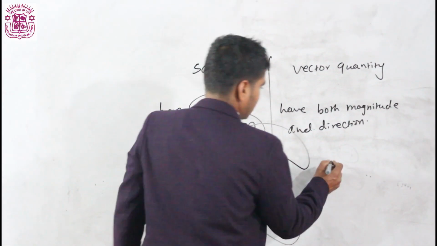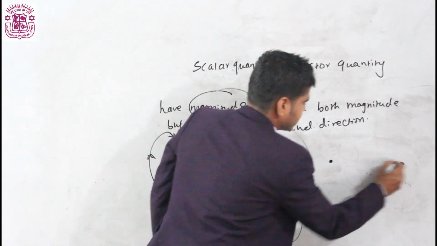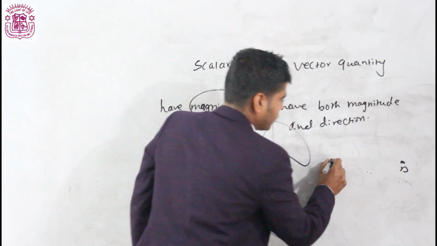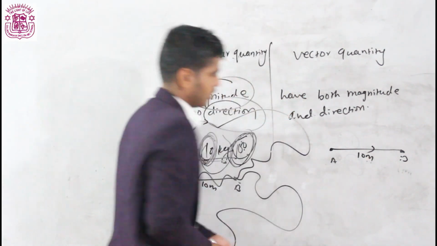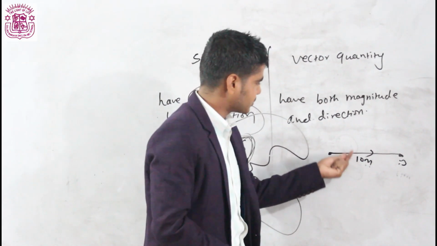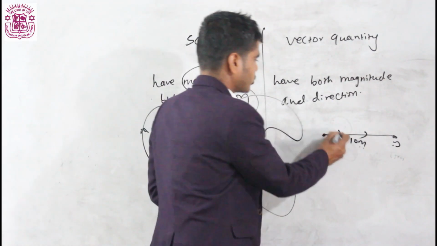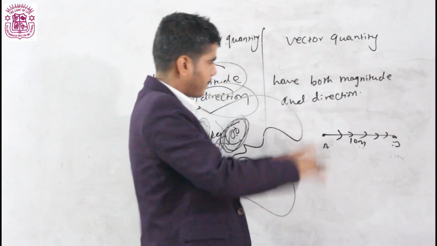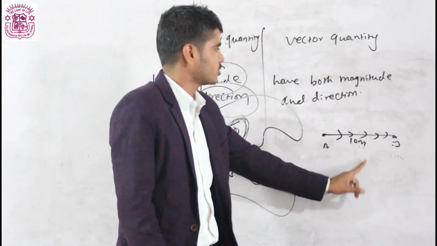For example, the same point, you are going from A to B. I copy this distance here, A to B. If you are following this straight distance, 10 meter, it has both magnitude and direction here. Magnitude 10 meter, direction is also fixed in this direction. Does it have up and zigzag direction? No, it has fixed direction, so it has both magnitude and direction.